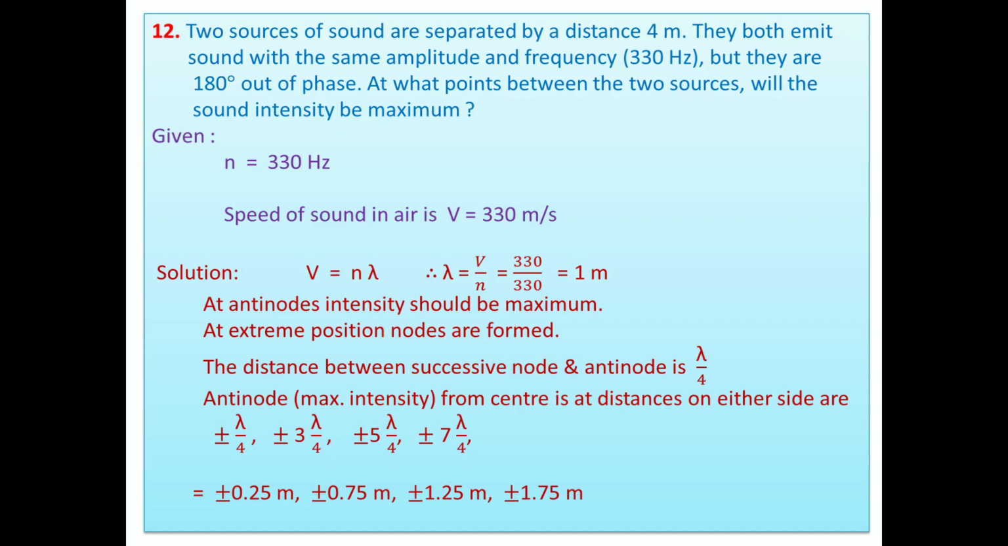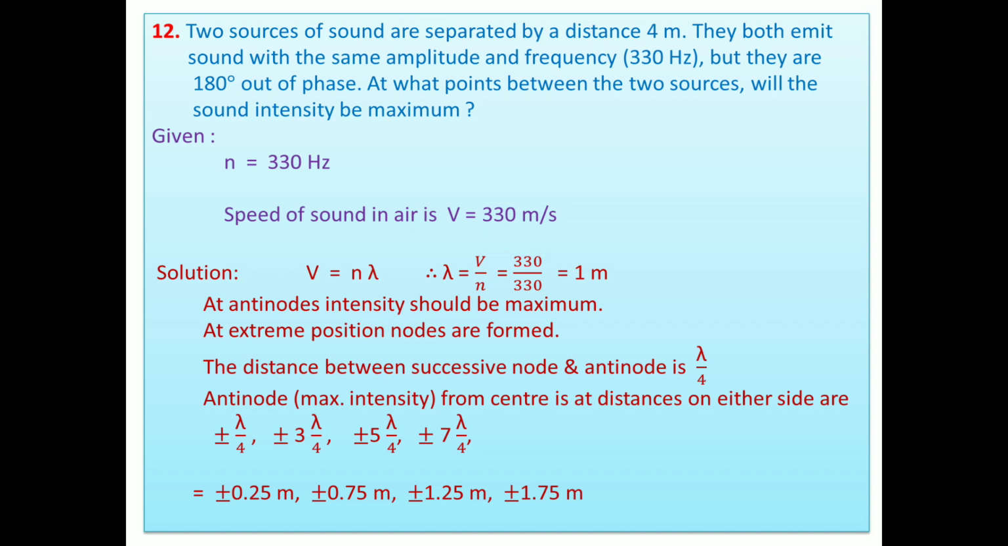It is an interesting one. The sources of sound are separated by a distance of 4 meter. Means the distance between the two sources is 4 meter. They emit the sound with the same amplitude and frequency. Means their amplitude is the same, frequency is the same, but they are 180 degrees out of phase. At what point between the two sources will the sound intensity be maximum?